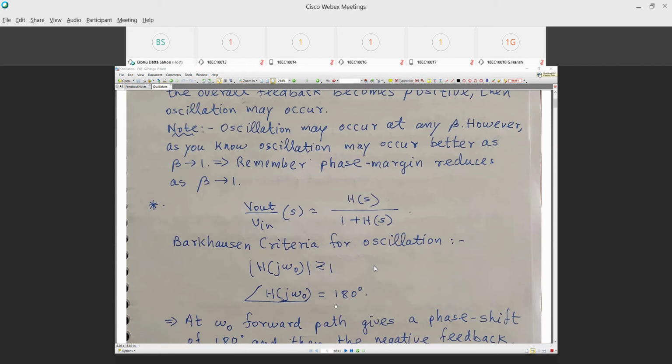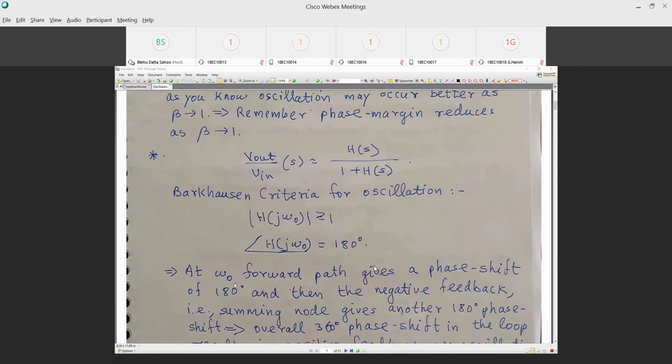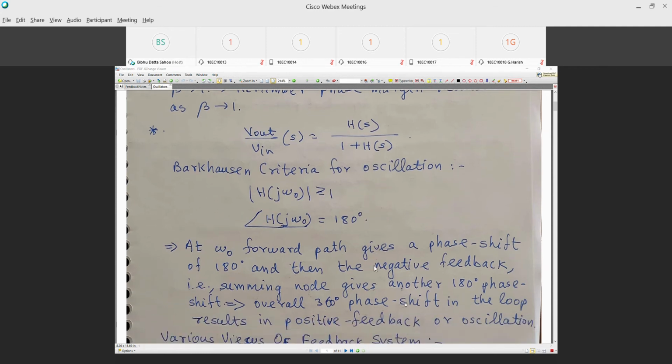Why did we say minus 180 degrees earlier? Because the phase shift happens with the poles in the system, and a pole gives you a negative phase shift. So we talked about minus 180, right? Here we'll talk about 180. Both of them give you the same criterion for oscillation. At omega naught, the forward path gives a phase shift of 180 degrees, and then the negative feedback, that is the summing node, gives another 180 degree phase shift. So overall a 360 degree phase shift in the loop results in positive feedback, or oscillation.